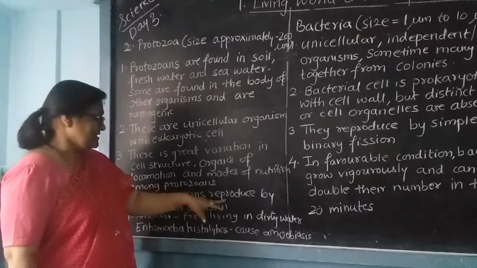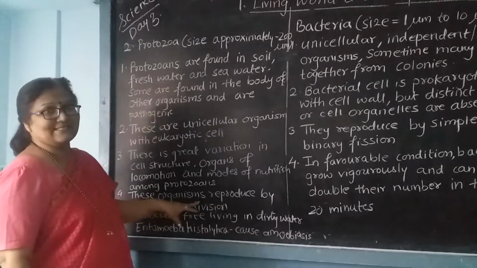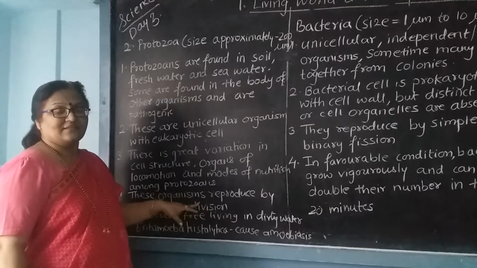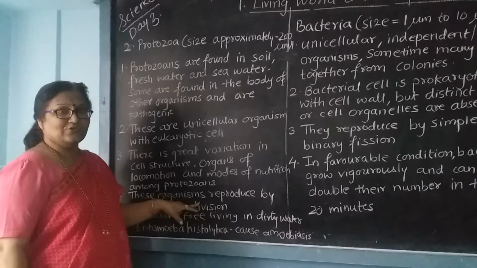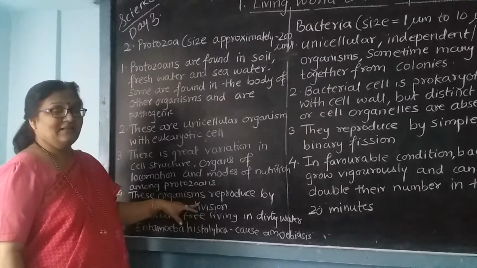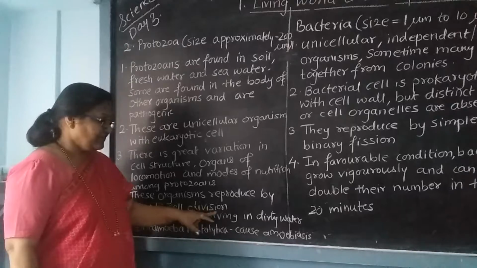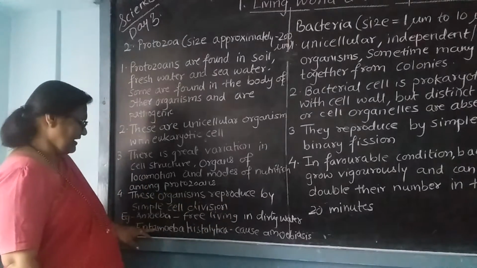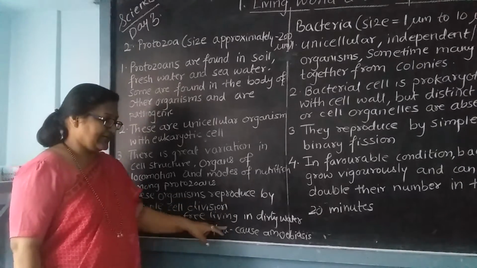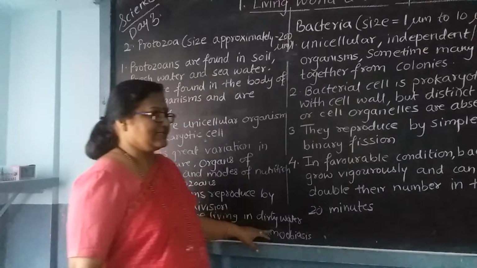These organisms reproduce by simple cell division. Example, amoeba is free living in dirty water. Entamoeba histolytica causes amoebiasis.